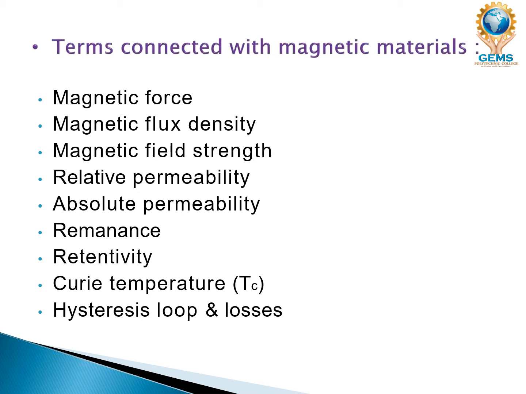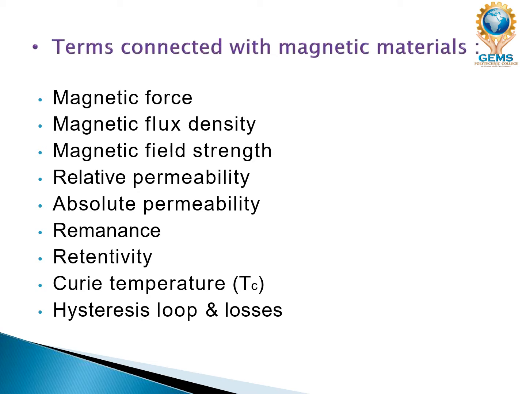Magnetic force between two moving charges may be described as the effect exerted upon either charge by the magnetic field created by the other. Next is the magnetic flux density. Magnetic flux density is defined as the amount of magnetic flux in an area.